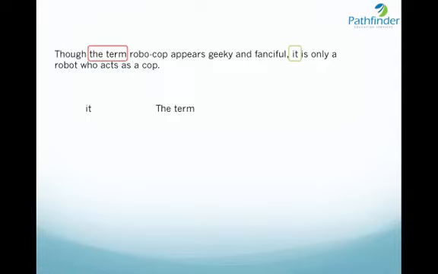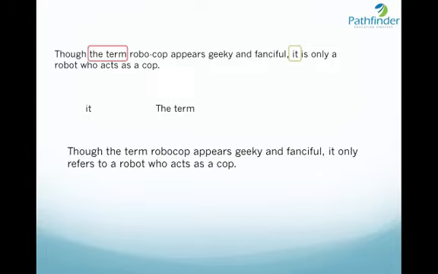So it cannot refer to the word the term or the noun the term. Therefore, it is ideal to replace the sentence as follows. Though the term Robocop appears geeky and fanciful, it only refers to a robo who acts as a cop. Here, we are correctly using the word it only refers. So the term refers to a Robocop. It is not a Robocop in itself.